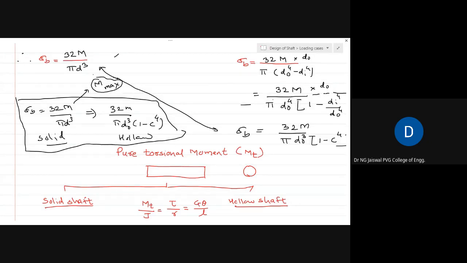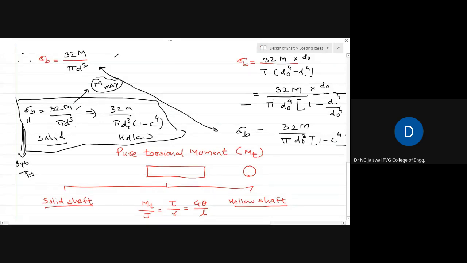Whatever knowledge we already have from strength of materials on how to find bending moment diagrams, from that you can find the bending moment diagram and pick the maximum bending moment. If you put that maximum bending moment into this equation, it becomes known. Sigma b you equate to permissible. No need to again say that sigma b permissible is equal to sigma t permissible, which is equal to SYT by a factor of safety. Therefore, in the entire equation the only unknown is d, and you can find the value of d.